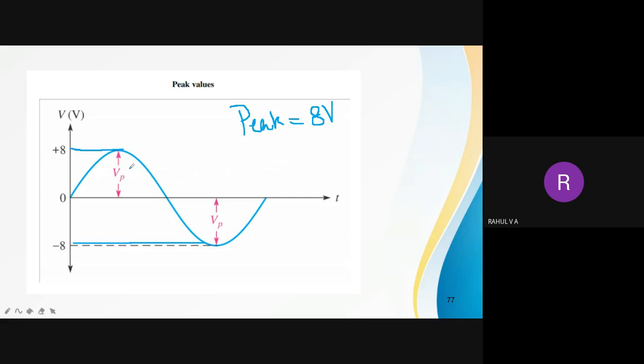Positive maximum or negative maximum? Okay, the negative maximum is -8, but the peak value is taken on the positive side, so the peak value is 8 volt. Okay, so this voltage is actually said as peak value.